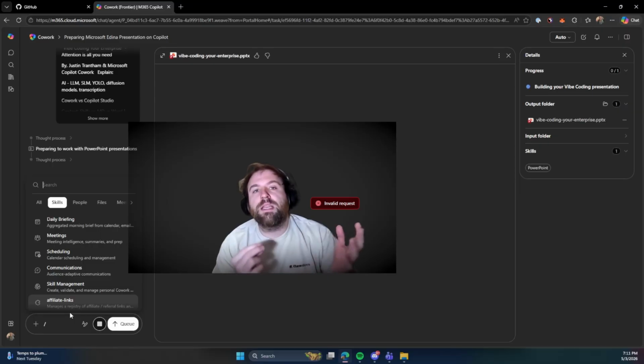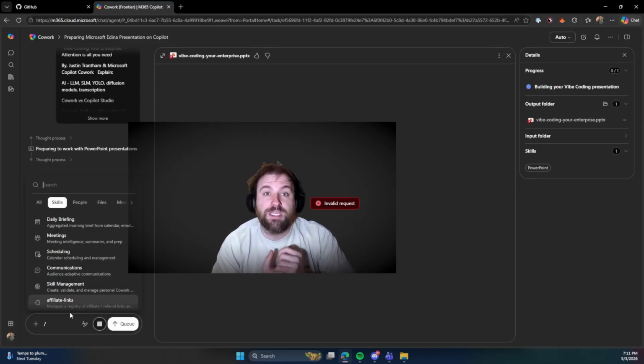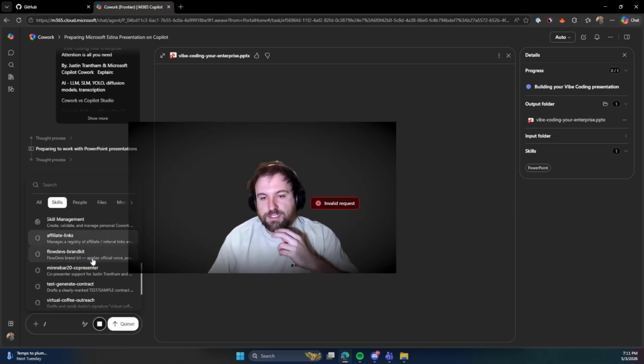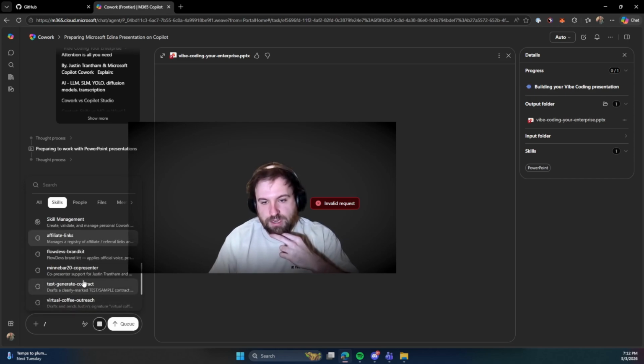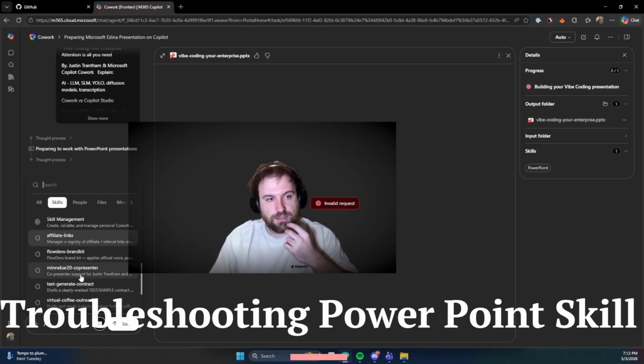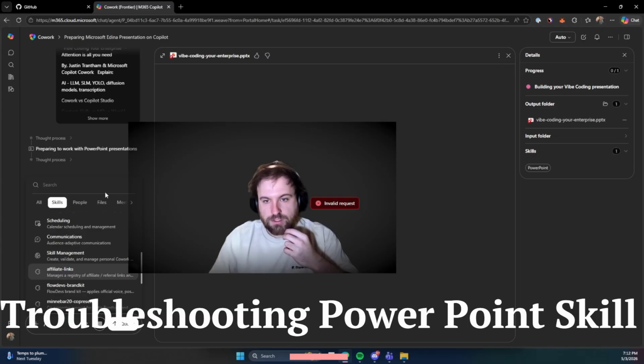Any links that have a UTM tag could also be helpful if you do any UTM tagging, if you're in the marketing department. And then these are some skills that I've created. I'm not sure what this one is or this one. Here's a generate contract one though. That was one we were testing with to generate the contracts. So those are the skills.